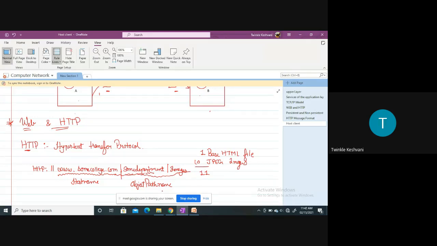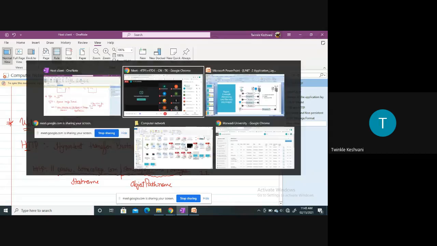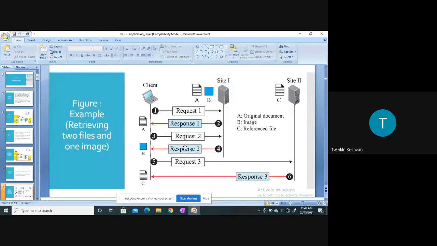Now we can say how this request takes place on the server. We all know that, okay, we have typed the website's URL, right? We know the URL of the specific website, but how will this request proceed to the server? How will the request reach the server? Let me show you a diagram. If you see here, you can see the client, site 1 and site 2. So first of all, the client will request for any specific file by writing the URL.